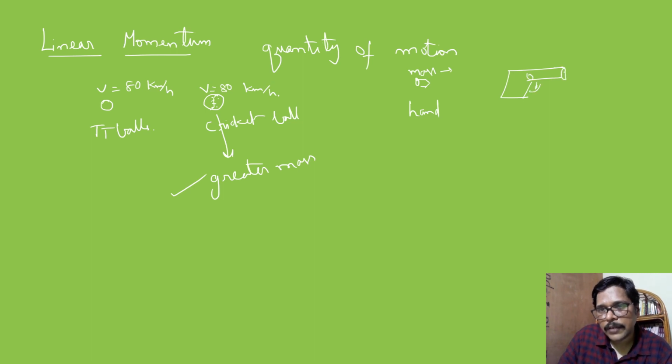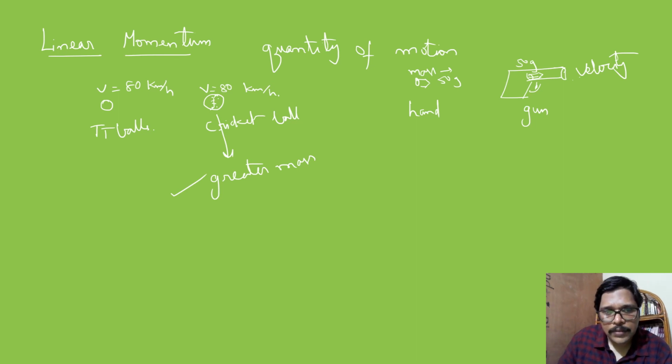Let me take it as 50 grams in both cases, so the mass is the same. Now if it is fired from a gun, the impact created by this bullet is more. The reason is that when thrown by hand its velocity is very small, but fired from a gun it has a very great velocity.